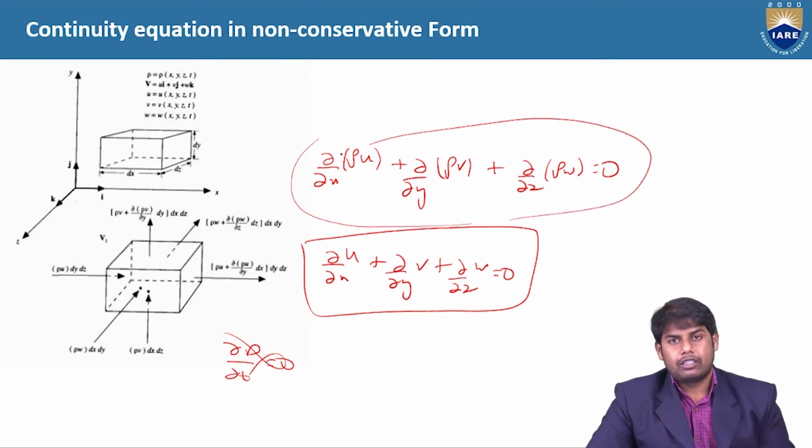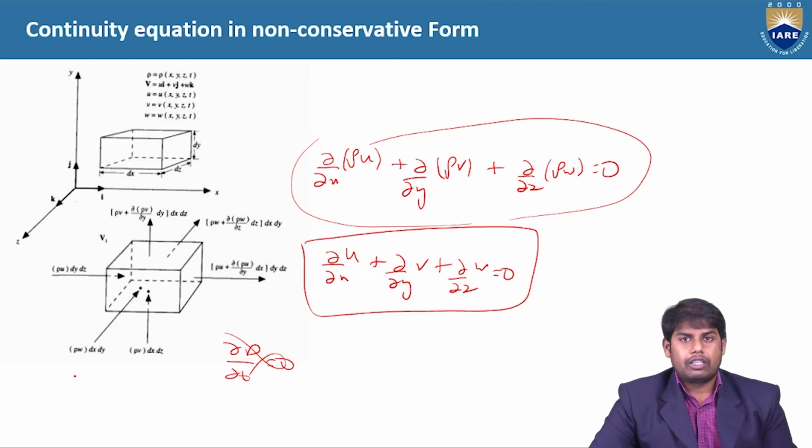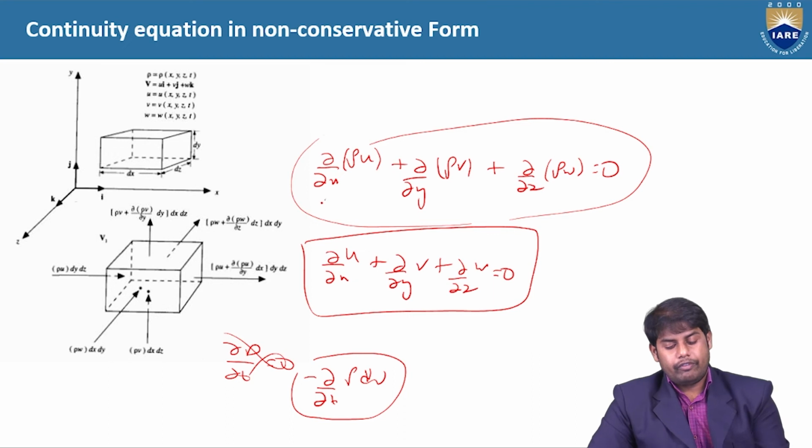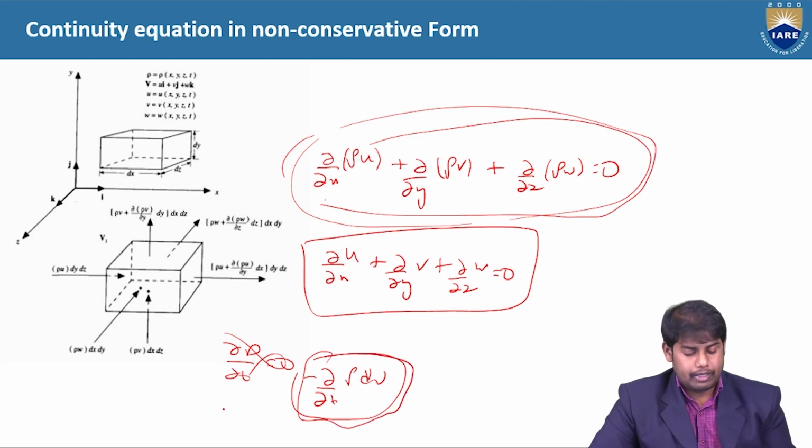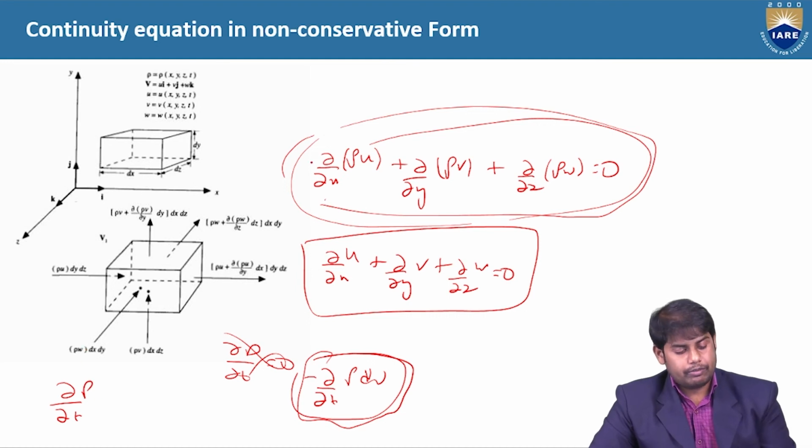But the other term we have is the flux, the rate of decrease of mass inside the fluid element, which is the same: minus ∂/∂t of ρ dV. So till now, this is the flow which is leaving through the faces, and this is the flow that is changing inside the fluid element. If we add these two together, then that becomes ∂/∂t of ρ. So this one and this one I'm saying.